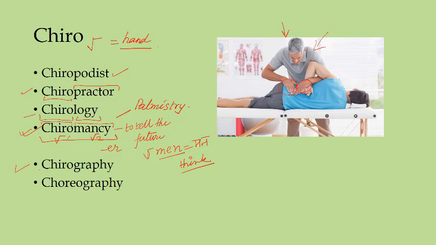Now another word which you can see is chirography. Two roots once again. Chiro is hand and graphy is to write. Graphy is to write, or graphein is to write. So chirography is not a strange word, it simply means handwriting. Chiro means hand and graphy is writing, so it's once again a fancy word of saying handwriting. Handwriting is chirography.